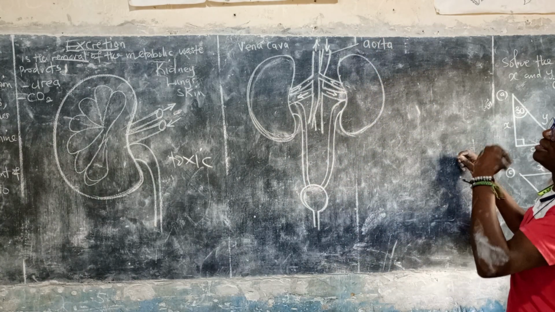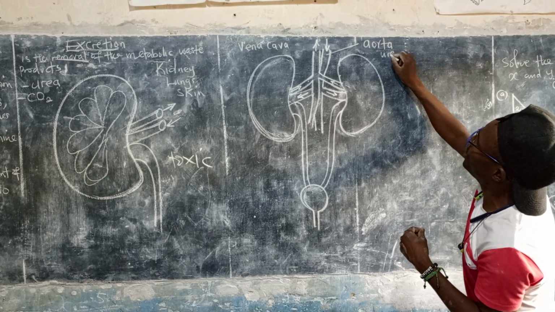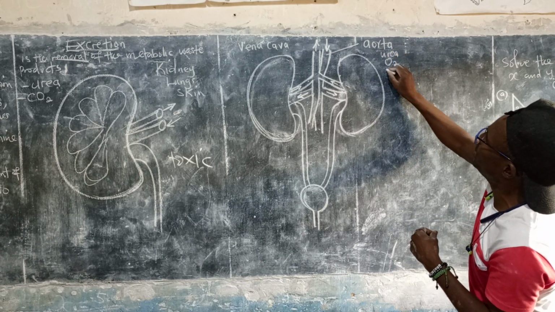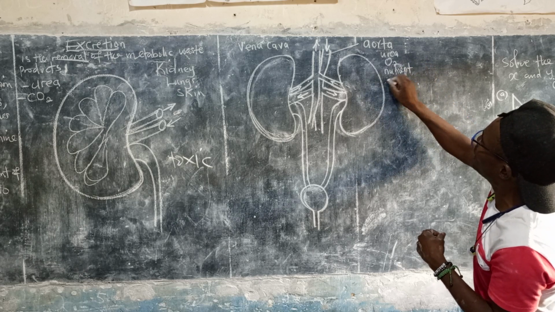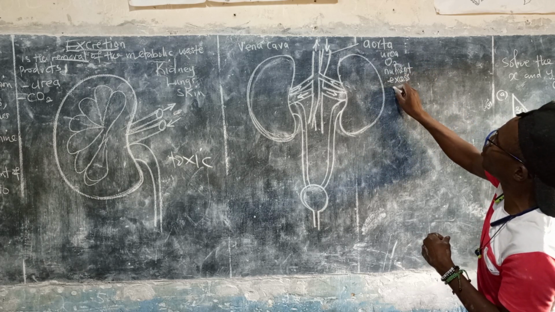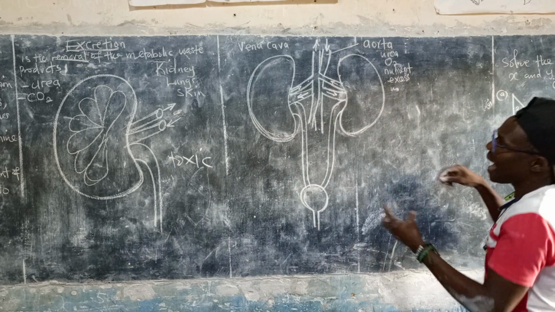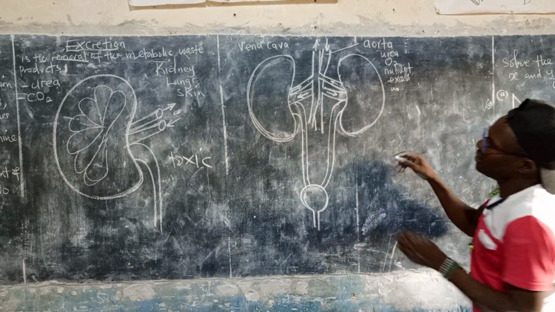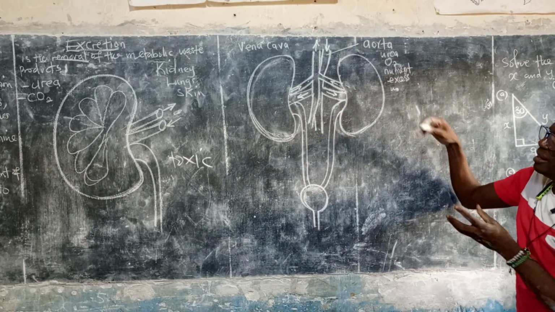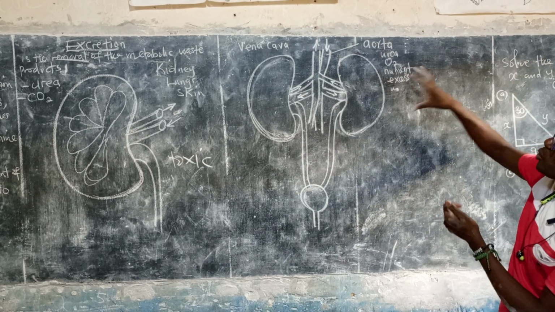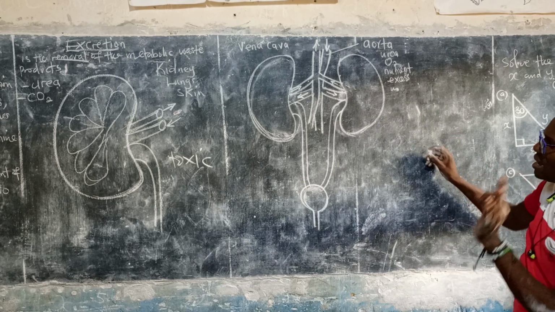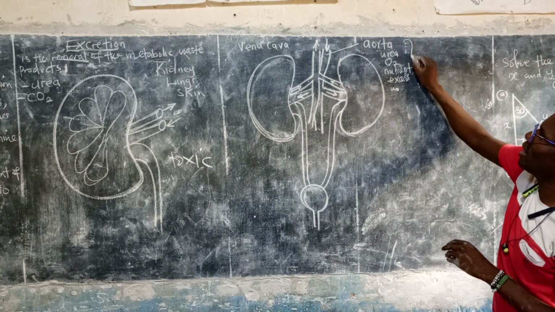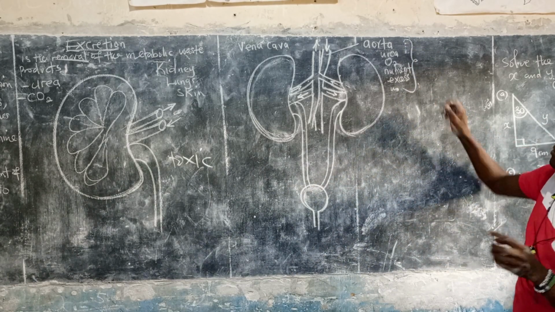So the aorta is the one which is bringing urea, oxygen, nutrients, excess salt, excess water is coming in. After it comes inside the kidneys is what you call the nephron. The nephron is able to filter off so that all this can be removed. But we're coming to the next part there, the formation of urine. There are three processes that occur in the formation of urine.